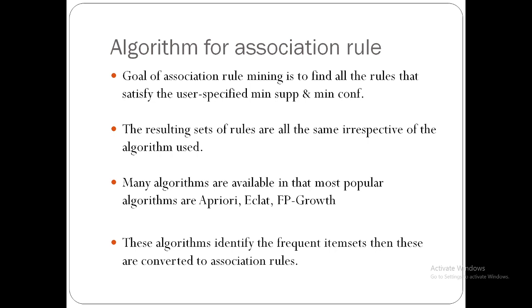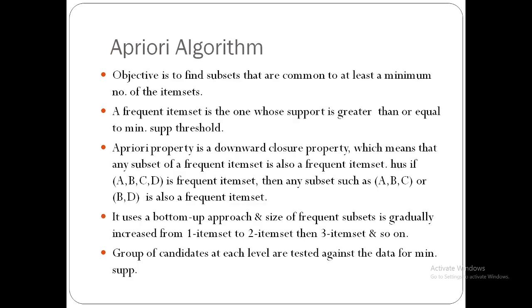The resulting sets of rules are the same for all algorithms. Many algorithms are there. Popular ones are Apriori, Eclat and FP growth. All are going to produce the same result, the same association rules. These algorithms identify the frequent items, then these are converted into association rules. How exactly it is done, we are going to see with the Apriori algorithm. Next, we will discuss the Apriori algorithm.